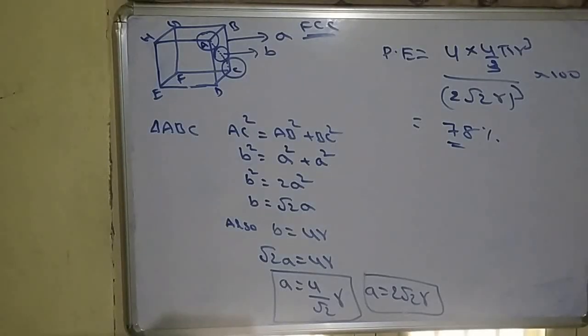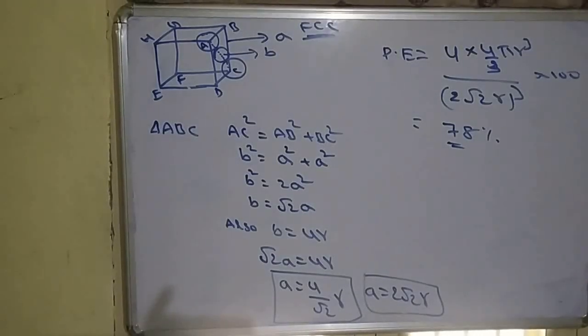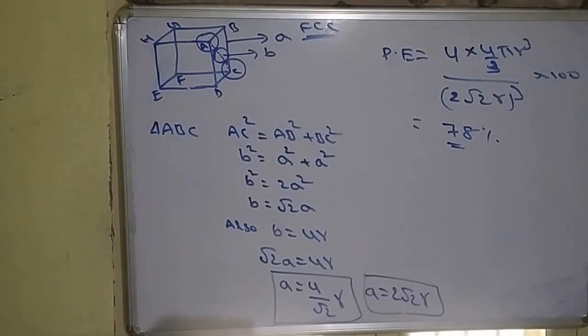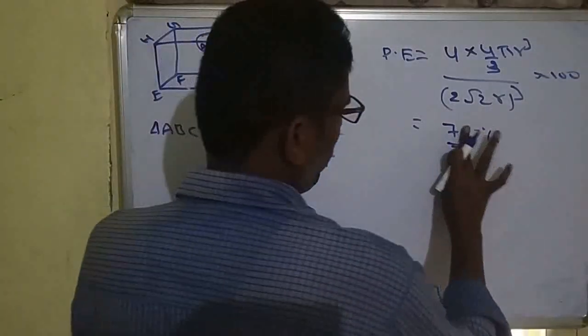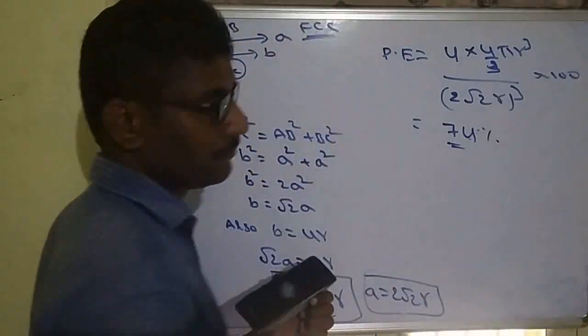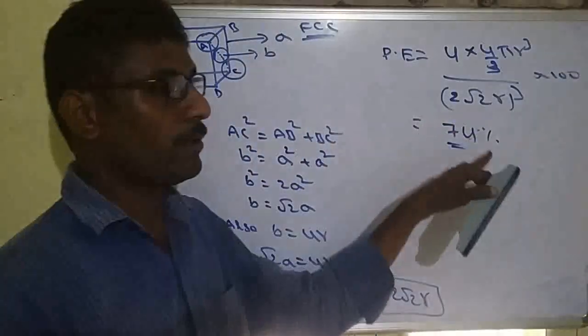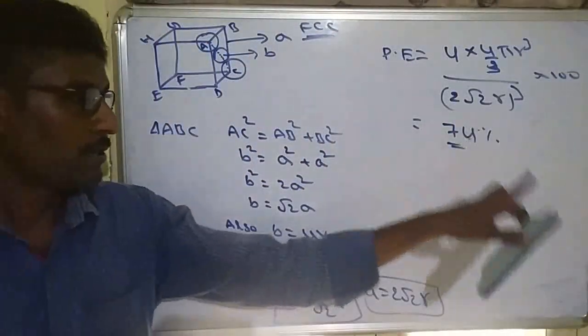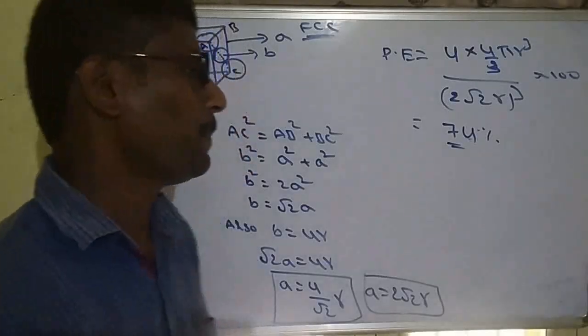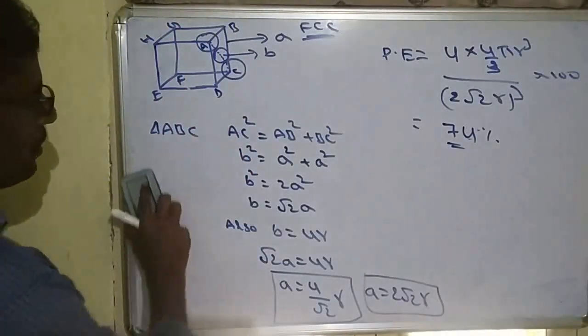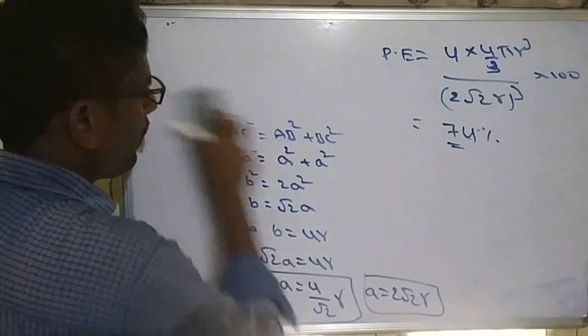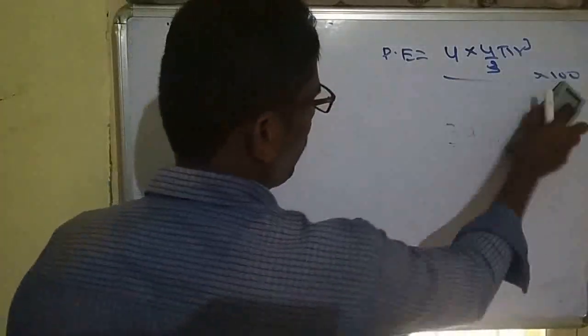Similarly, here 74%. So total 74% packing efficiency, so the remaining 26% is the empty space. In the same way we can calculate the packing efficiency of BCC also.